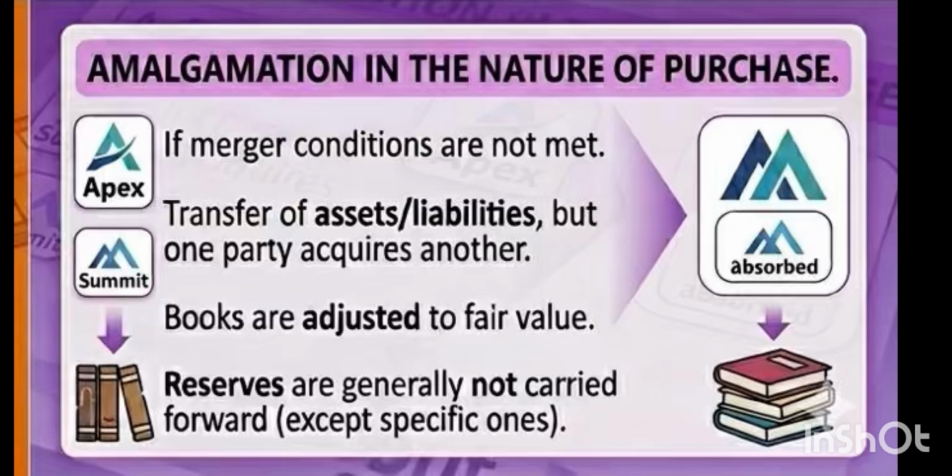If they are not fulfilled, then it becomes amalgamation in the nature of purchase, right? If there is adjustment in the books regarding the value of the assets and liabilities, reserves are generally not carried forward except specific ones. Whereas in case of amalgamation in the nature of merger, all the reserves are carried forward. So if one of the conditions of amalgamation in the nature of merger doesn't get fulfilled, it becomes amalgamation in the nature of purchase.